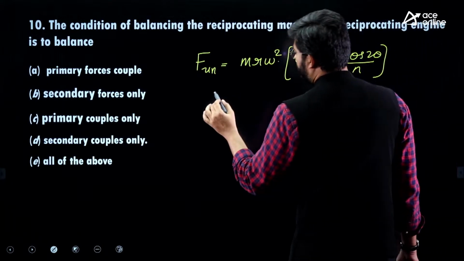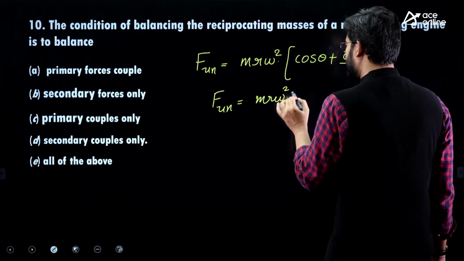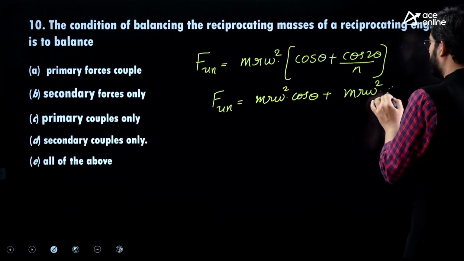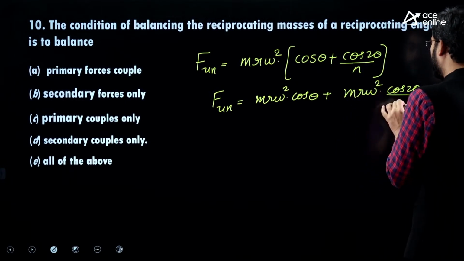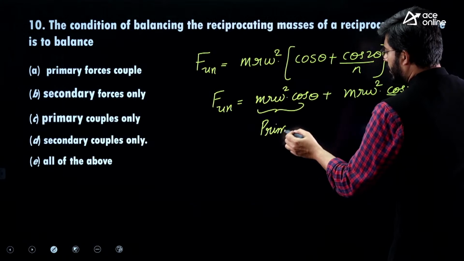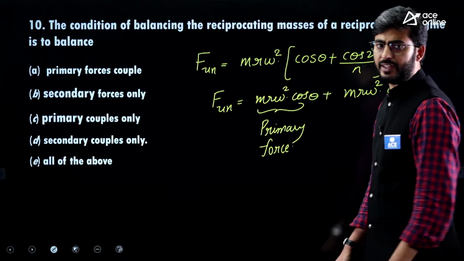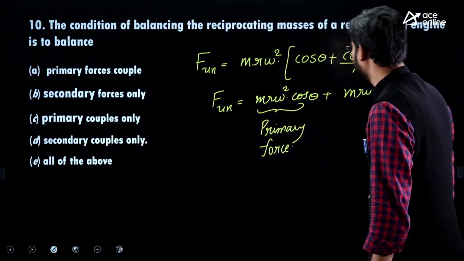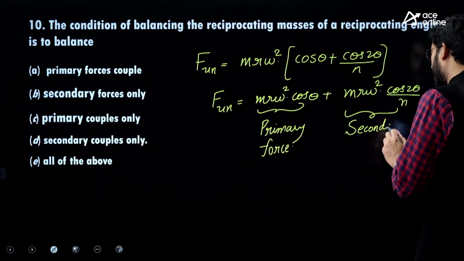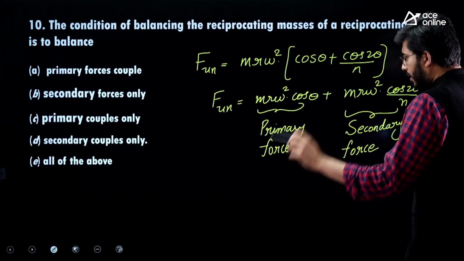Here this force is split into two parts. One is mr omega square times cos theta, and the other is mr omega square times cos 2 theta divided by n. The first part we call the primary unbalanced force, or primary force. This primary force will also cause some couple. The other portion is called the secondary unbalanced force, which also exerts some couple on the system.